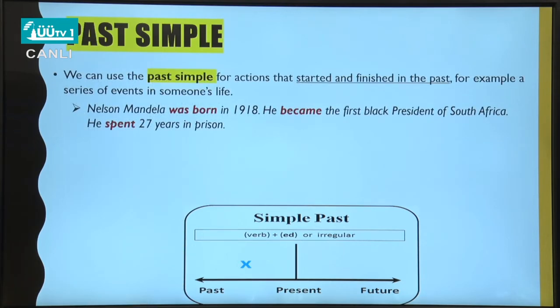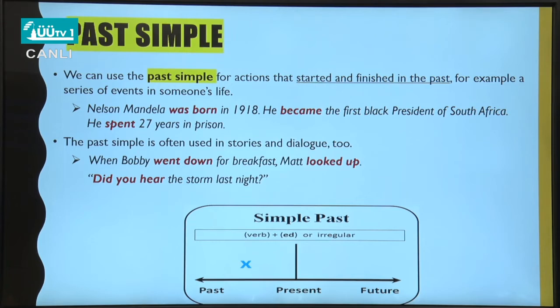We can use the past simple for actions that started and finished in the past. For example, a series of events in someone's life. Nelson Mandela was born in 1918. He became the first black president of South Africa. He spent 27 years in prison. The past simple is often used in stories and dialogue too. When Bobby went down for breakfast, Matt looked up. Did you hear the storm last night? All of these are actions that happened in the past and finished. So no matter if it's a single action or a series of actions, we use simple past.